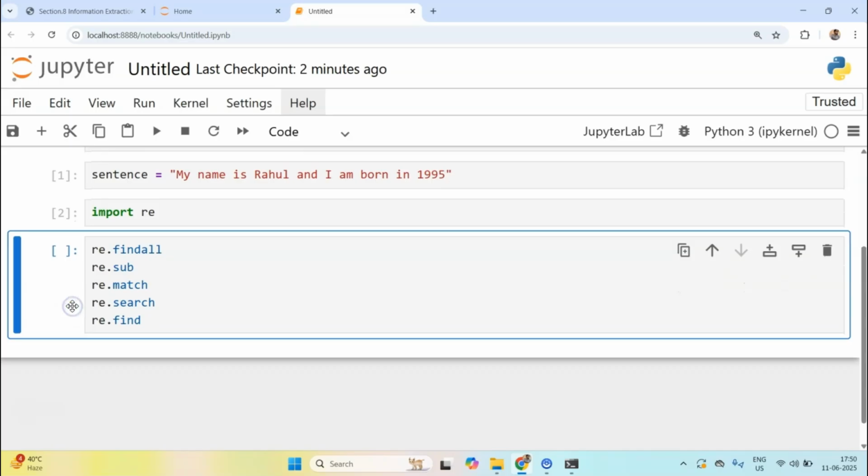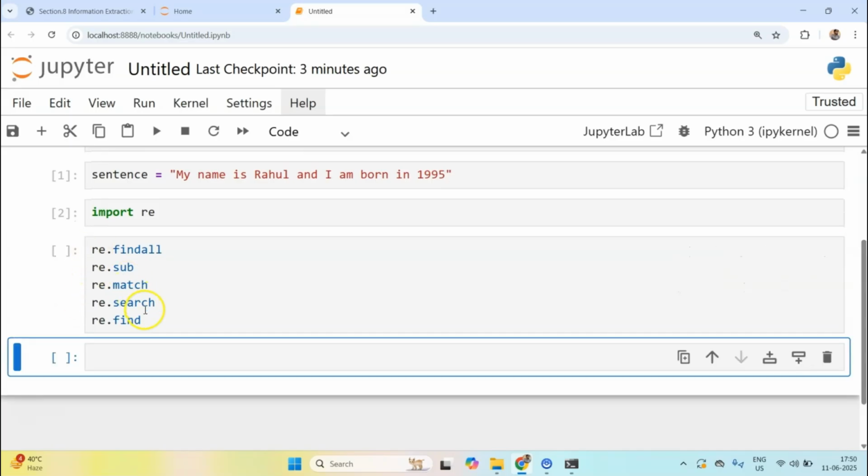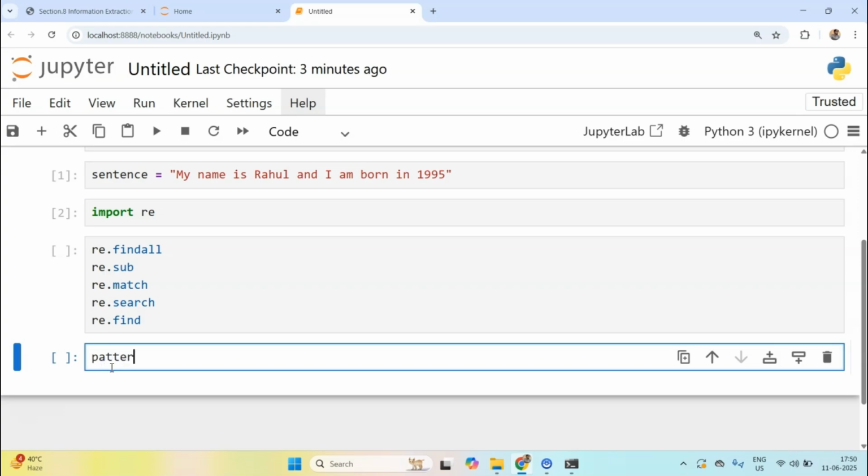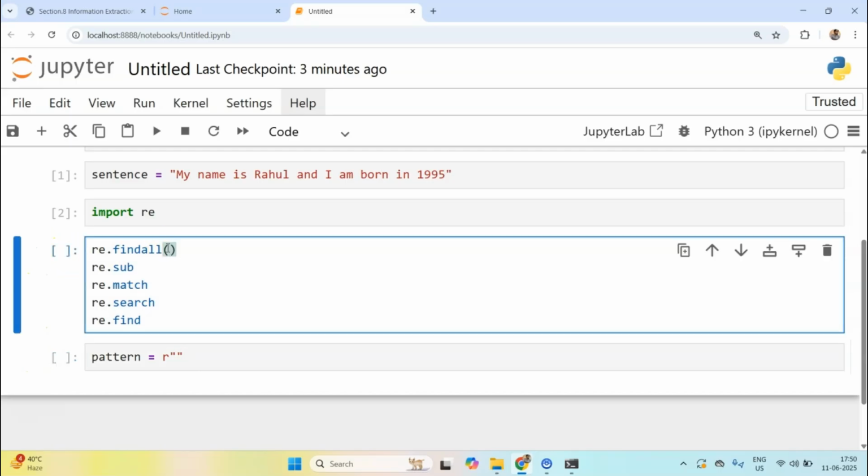If you take any of these, you have to define something known as a pattern. The pattern should start with r. The r will just tell Python that this is a raw string, because there are some special symbols which should not have special meanings within the context of Python. That is why we need to specify r here. So how do we use it? In findall, we specify the pattern first and then the text wherever we want to find the pattern.